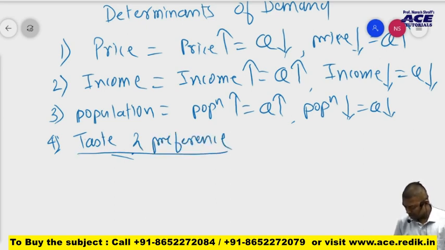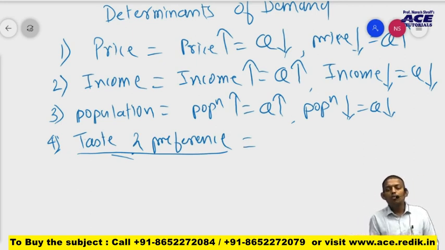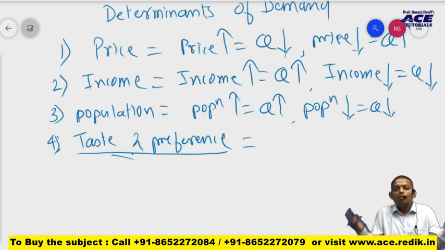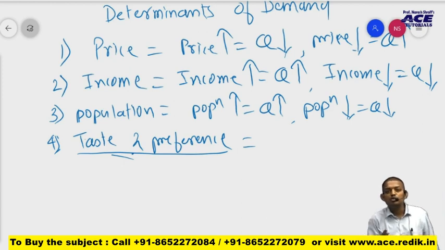Taste and preferences. Tell me, which food item will you buy more? Definitely whose taste is liked by many people. Suppose if any product is preferred by more number of people, it will be demanded more. For example, in earlier days, people used to prefer Nokia phones. So therefore, demand for Nokia phones was very high. Nowadays, people are not preferring Nokia phones.